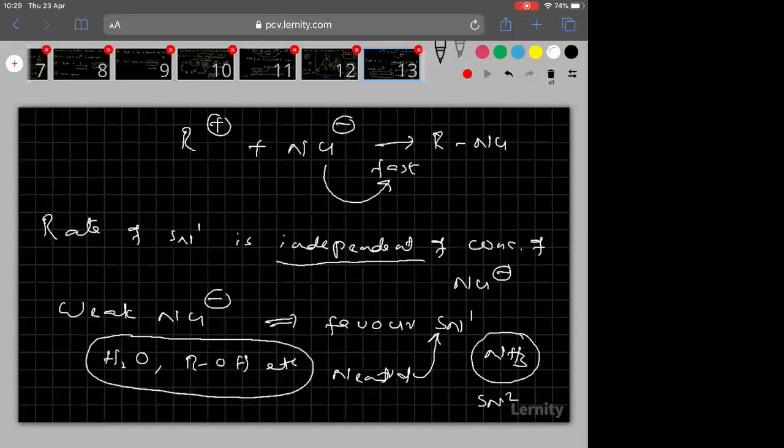SN2 mechanism. Ammonia favors SN2 mechanism. All neutral nucleophiles except ammonia favor SN1 mechanism. I hope you are able to understand.